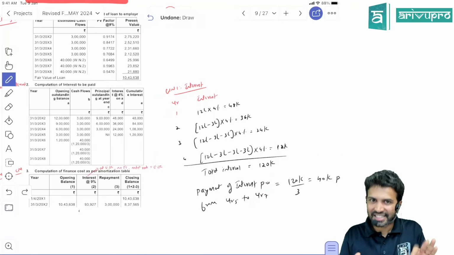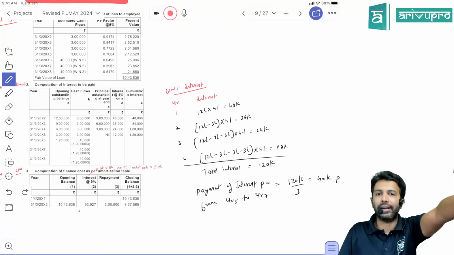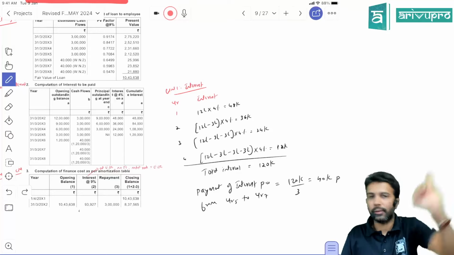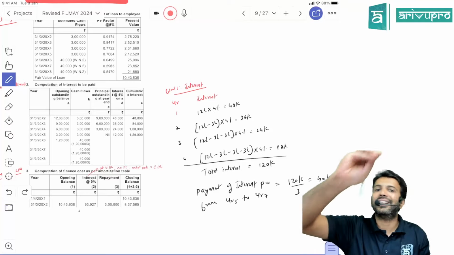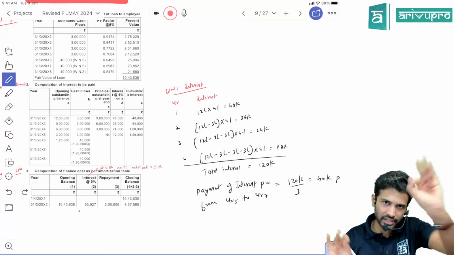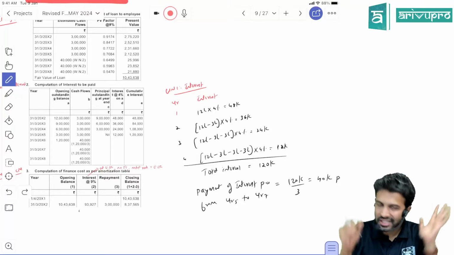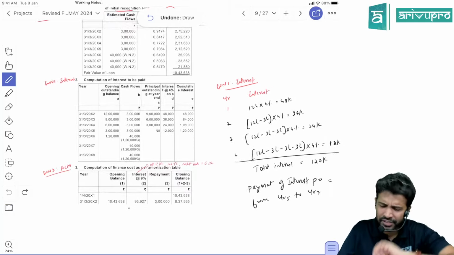Okay. If you get this, the loan term is 7 years. That one click, that point should click in your mind, and principal will be repaid from year 1 to year 3, year 4. Interest repayment will start from year 5, year 6, year 7. So what is that interest for year 5, year 6, year 7? This if you do, question over. Rest everything ditto. Only this is the highlight. Okay. They have calculated interest in fancy table. No need. I've just simplified this for you.